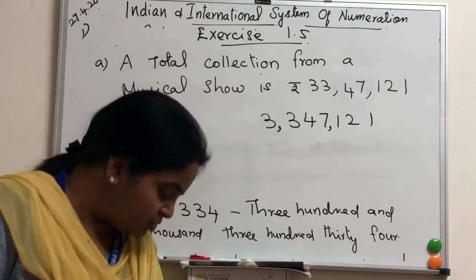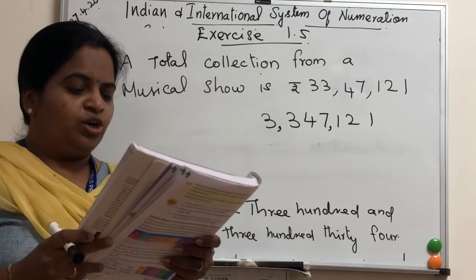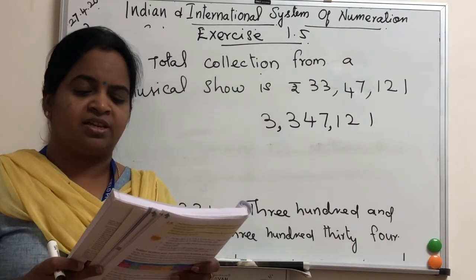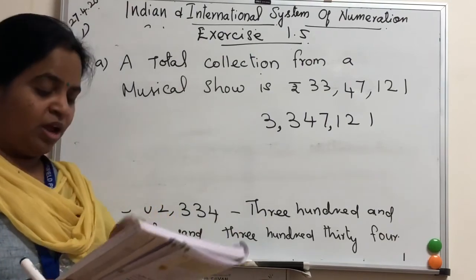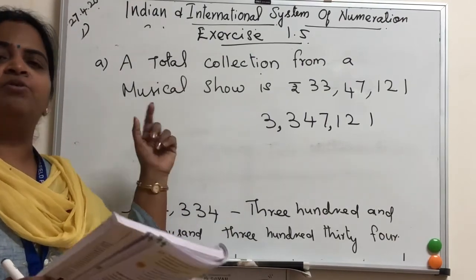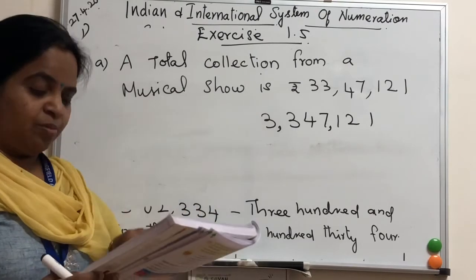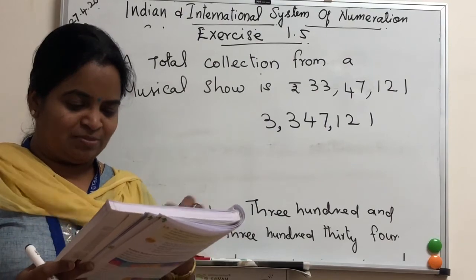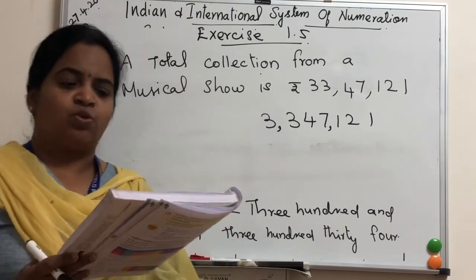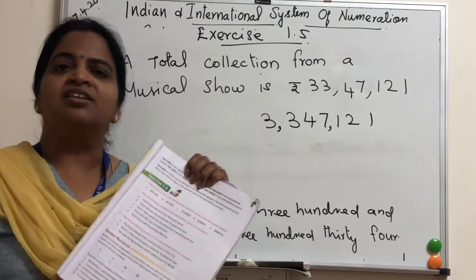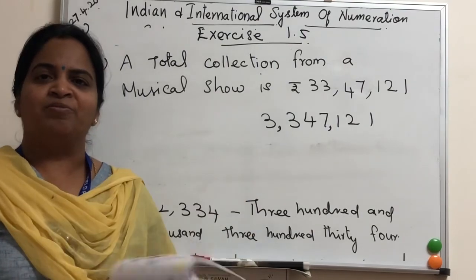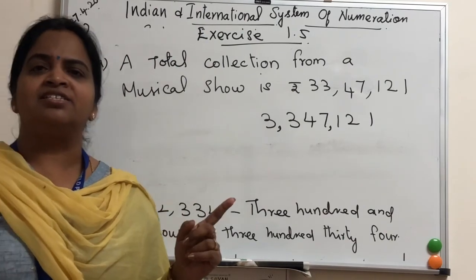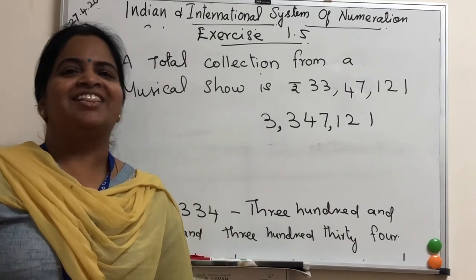Like that, next sum also. 2,74,83,420 foreigners visited the Taj Mahal last year. So you have to write the number and you have to change the comma according to the international system. Okay, only 3 sums are here. So exercise 1.5, you can write it neatly in the notebook. Hope you understand this Indian and international system. Okay, thank you children.